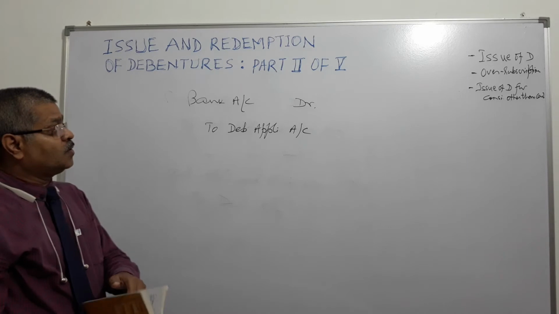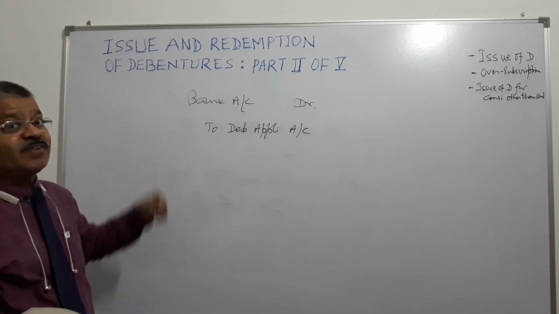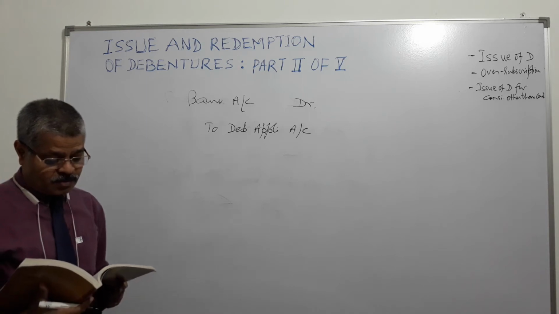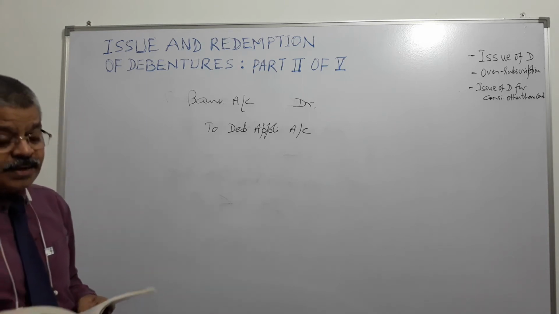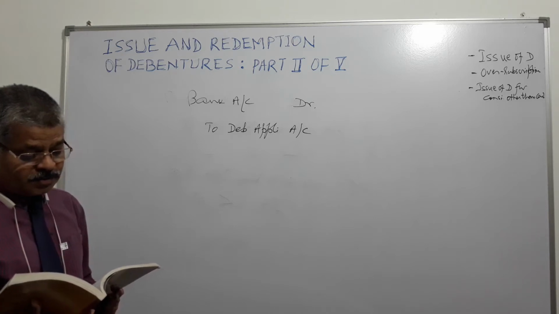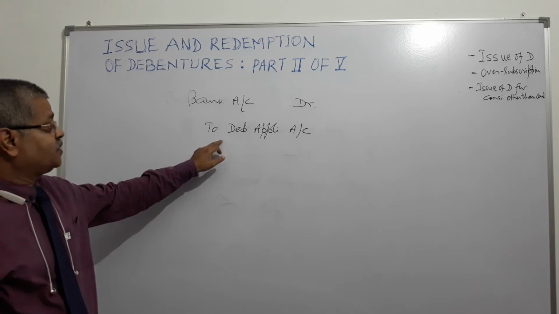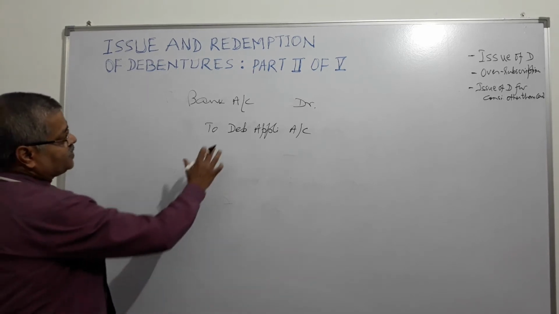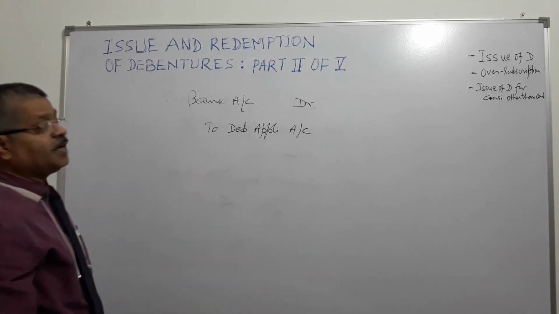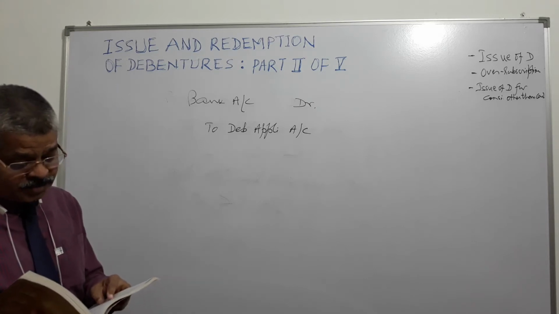Now, before we go to the second stage of allotment, this entry will need to be adjusted, reversed. So, this account will be debited and debenture account will be credited. Right?